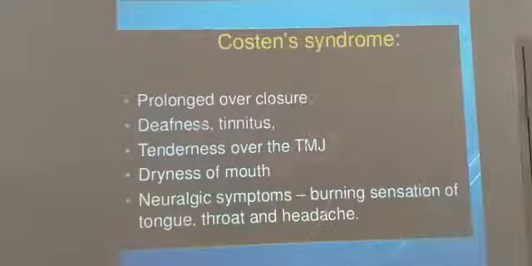You have radiation of the pain from this. For example, this is the pinna, external auditory canal, this is the tragus. Here you will have the temporomandibular joint. From here it radiates towards that side. This part is supplied by the auriculotemporal nerve, and the same one will radiate towards the ear also. They think the patient will come with ear pain, but the pain is because of Costen's syndrome. Ask the patient to open and close the mouth repeatedly, and you will understand whether it is related to the temporomandibular joint or the external auditory canal. This is a question on referred pain in the ear. So this is Costen's syndrome.